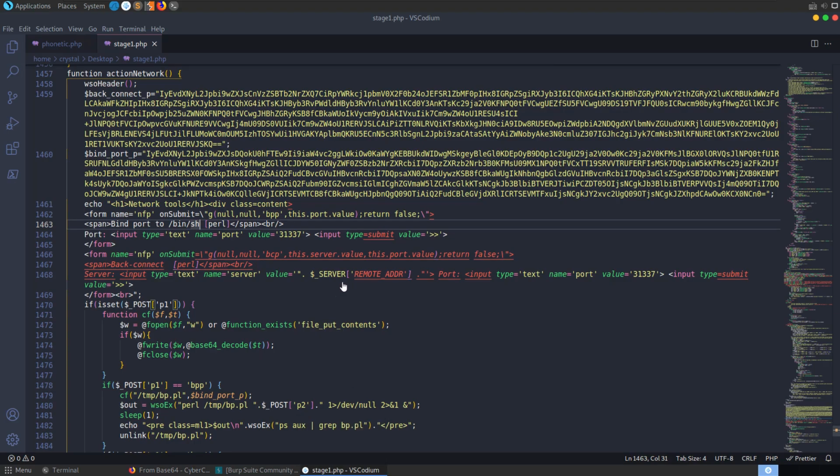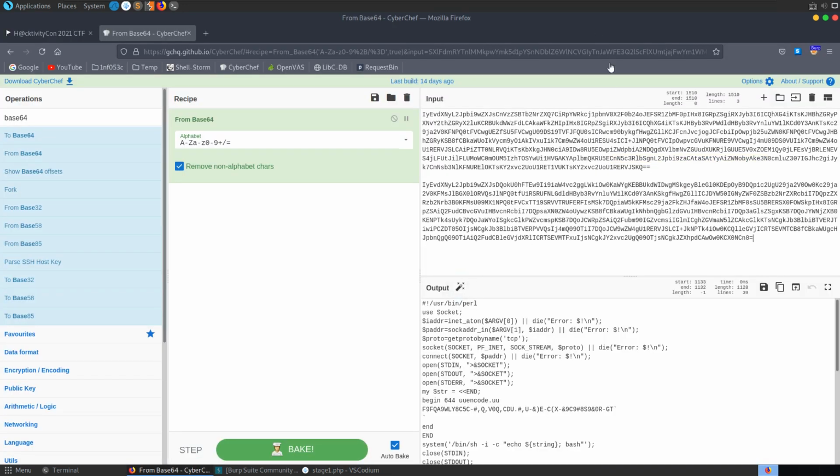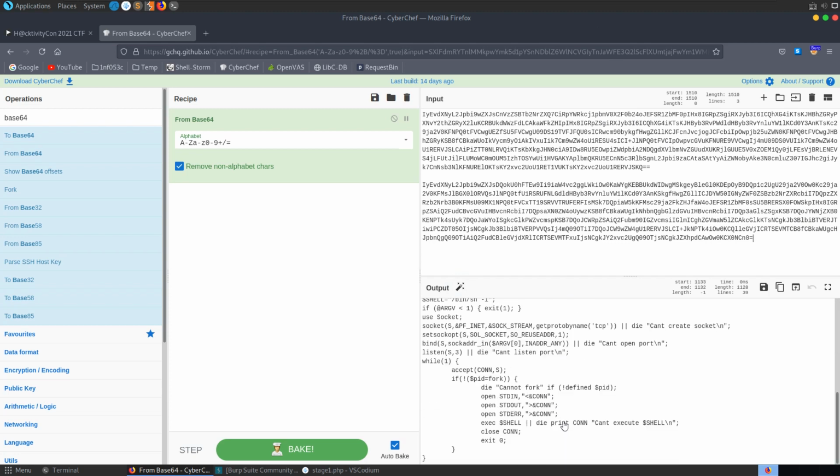Let's have a look at the other one as well. Just add this so we can see both of them. So we have this one down here as well.